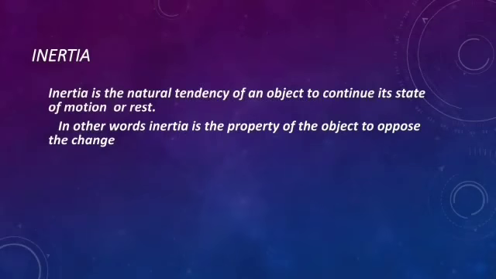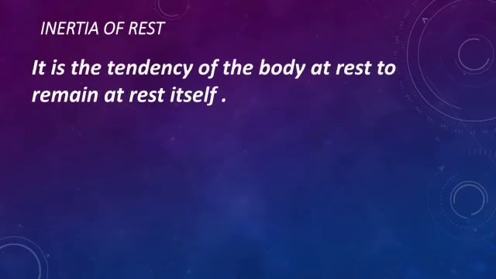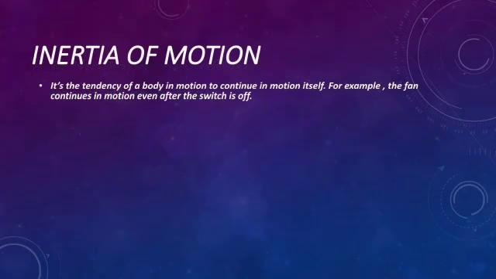Inertia. Inertia is the natural tendency of an object to continue its state of motion or rest. In other words, inertia is the property of the object to oppose the change. Inertia of rest: it is the tendency of a body at rest to remain at rest. Inertia of motion: it is the tendency of a body in motion to continue in motion. For example, the fan continues in motion even after the switch is off.